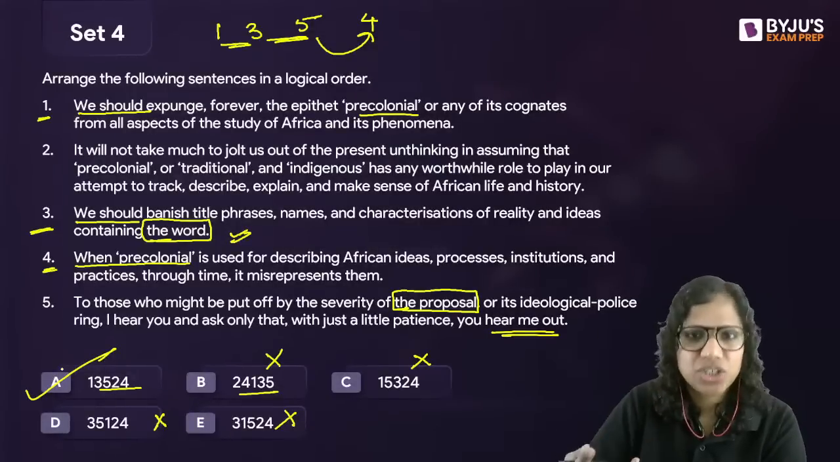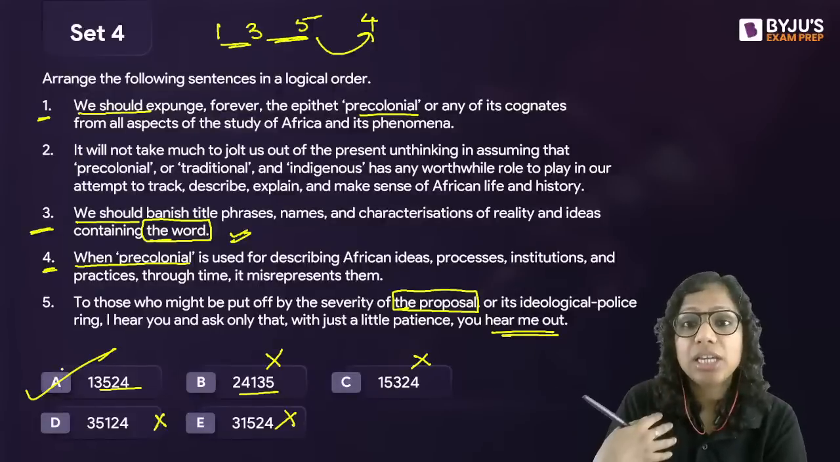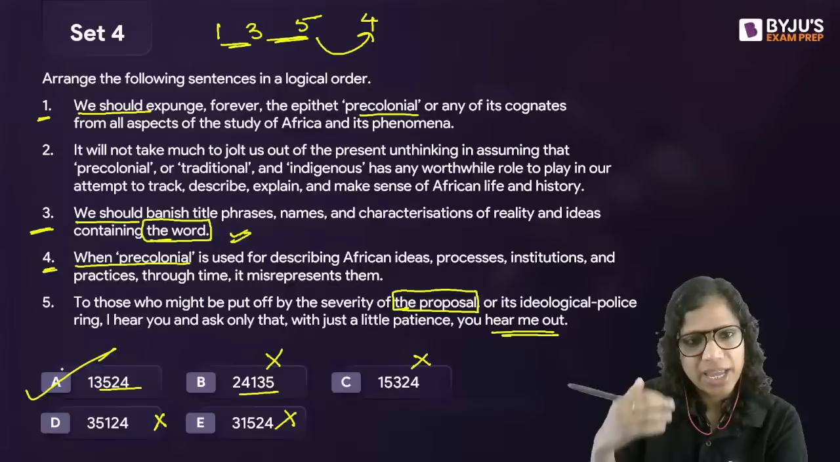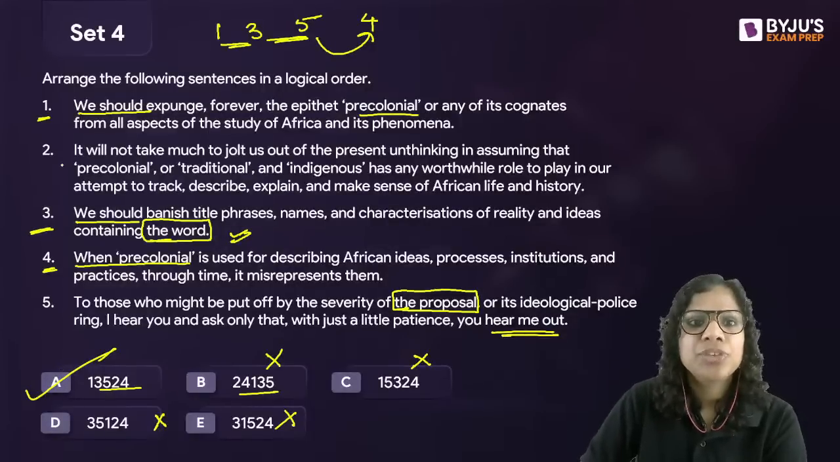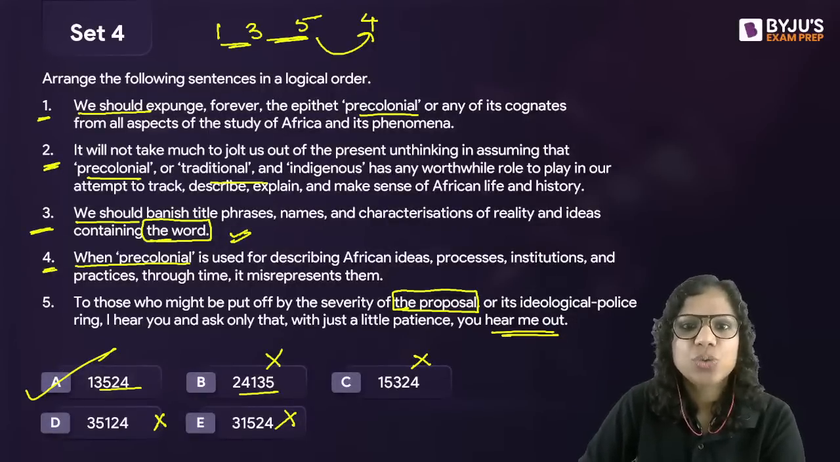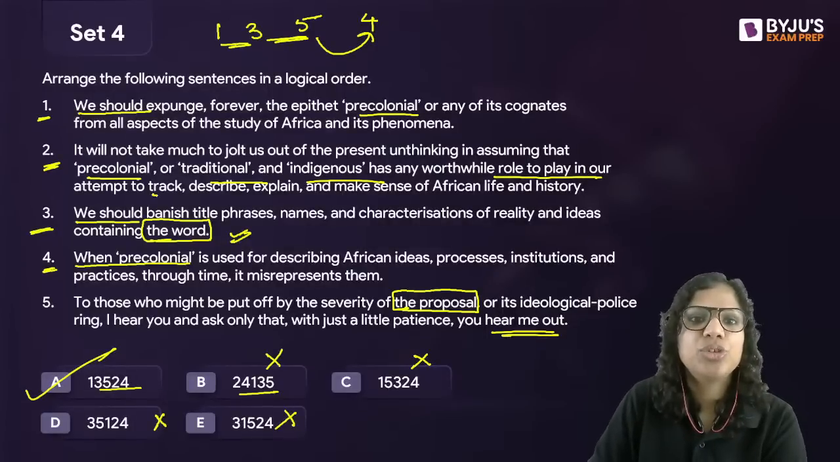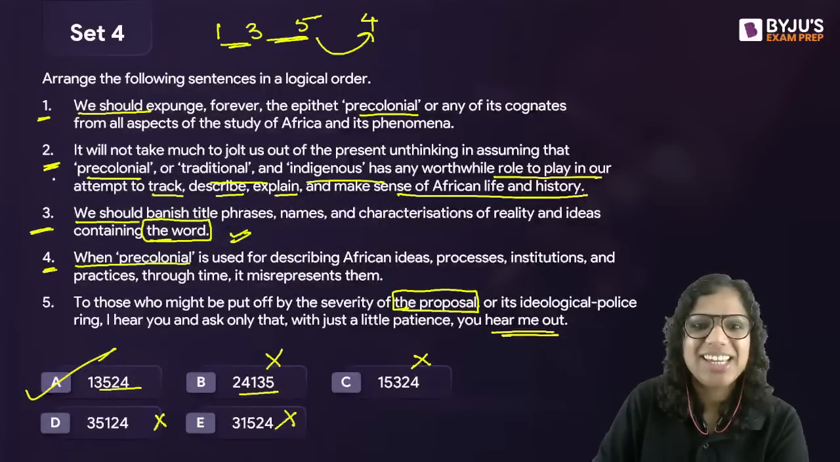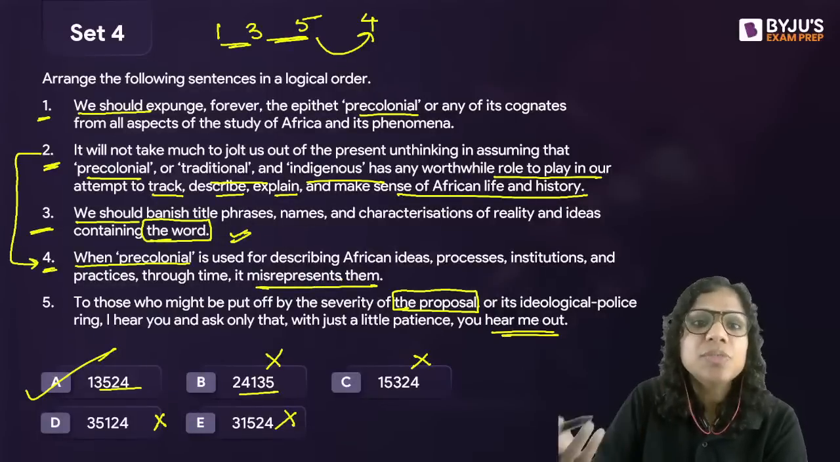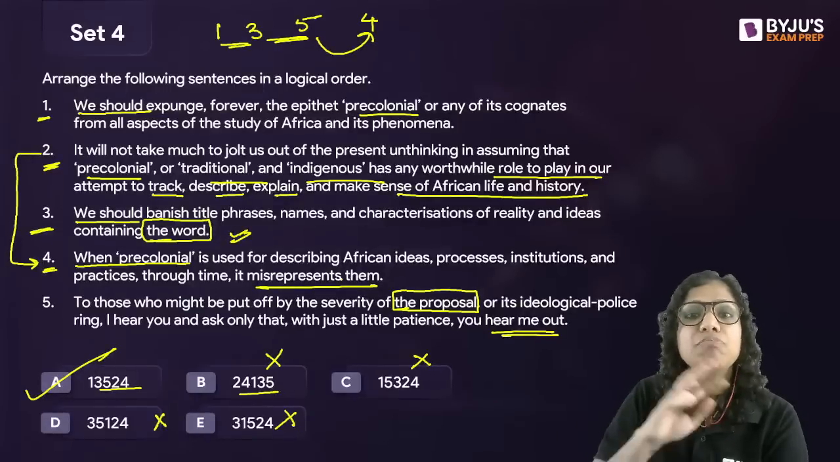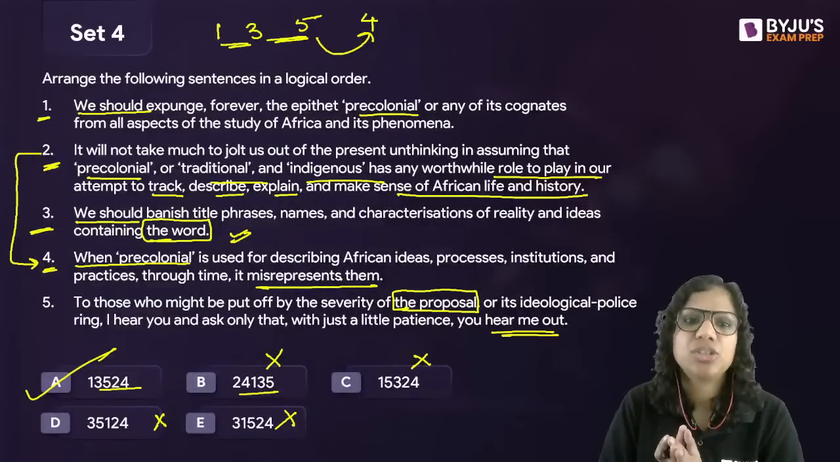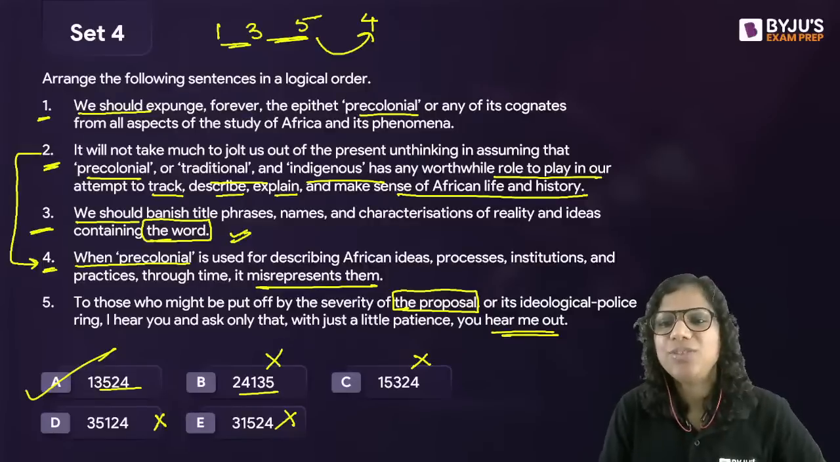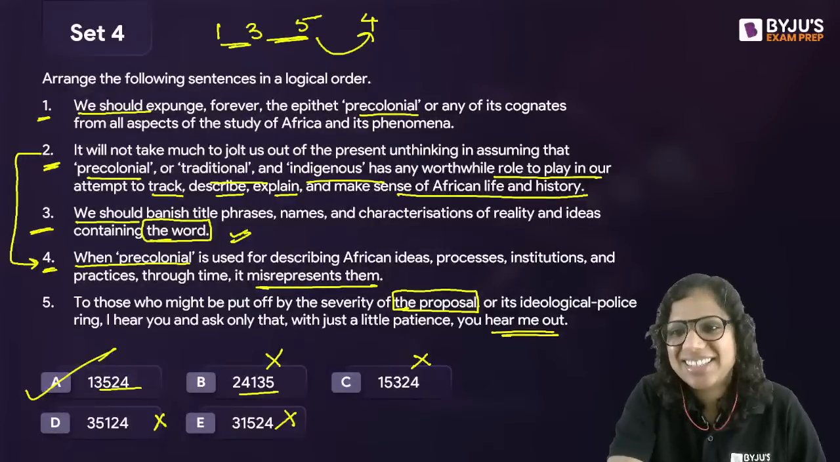First, the author gives a suggestion. Then the author says that if you think my proposal is radical, please hear me out. I have some explanation for it. So the author then says whenever we use such words, they do not really have any role to play in our attempt to track, describe, explain, and make sense of African life and history. In fact, they misrepresent them. These terms, particularly the term pre-colonial, misrepresent African life and history. So 1 3 5 2 4. A is the answer here.